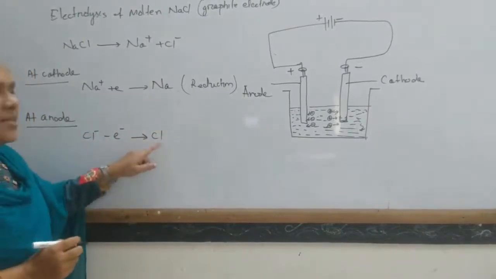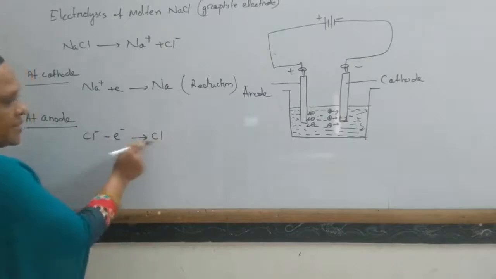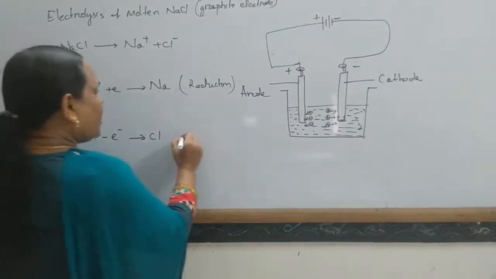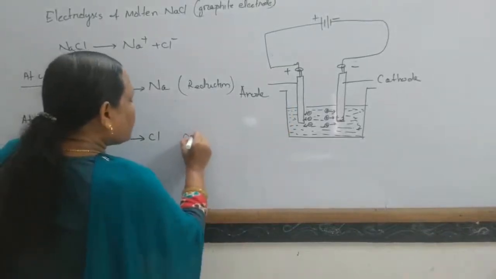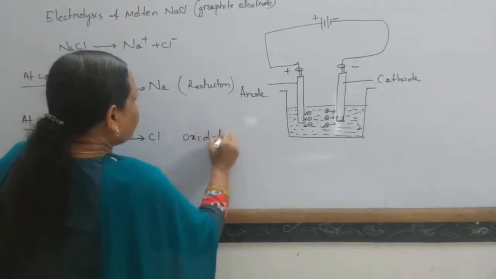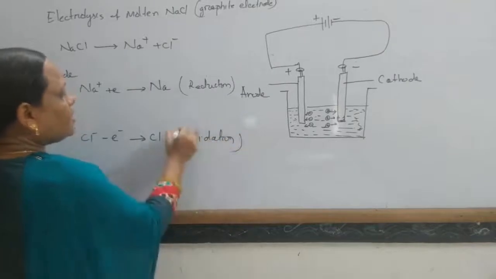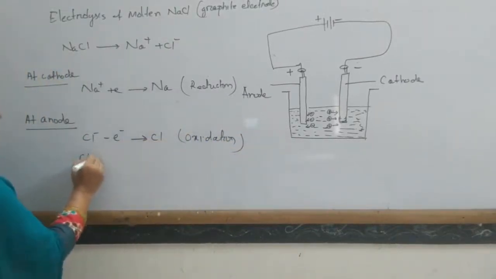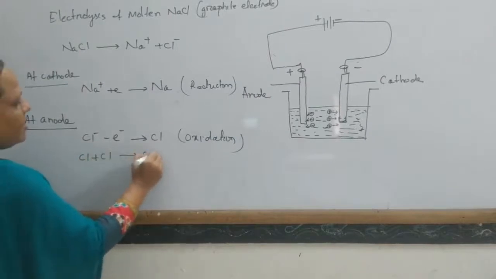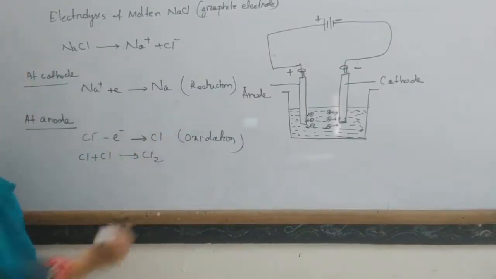This Cl is unstable and forms a free radical, a chlorine atom. This loss of electron at the anode is oxidation. Oxidation takes place, and this primary change is unstable, so Cl plus Cl gives rise to chlorine.